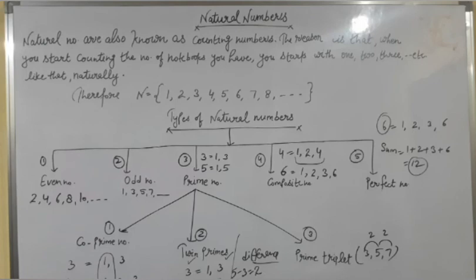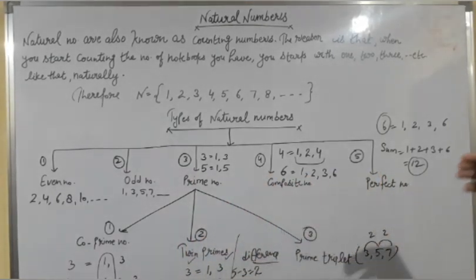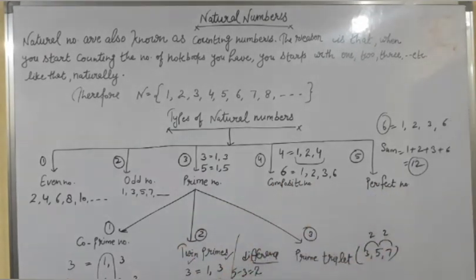I hope guys you can understand the types of natural numbers through this video, and I observe that you can find so many new numbers: even numbers, odd numbers, prime numbers, composite numbers, perfect numbers, co-primes, twin primes and prime triplets. So keep on finding new numbers and categorize them as given in the video.